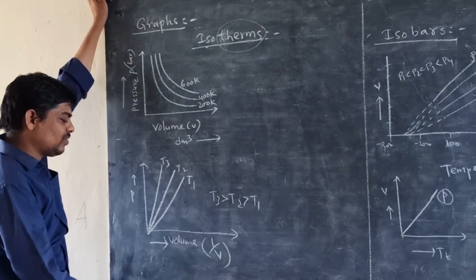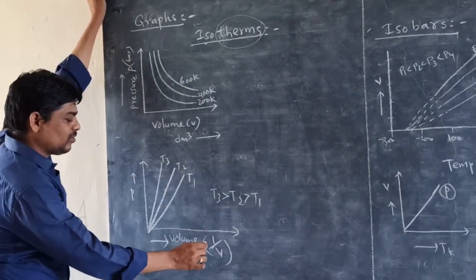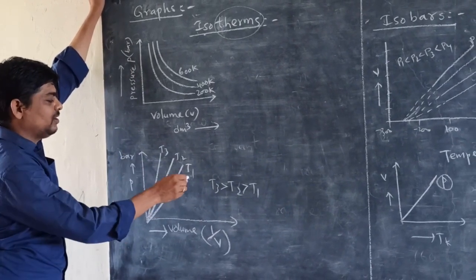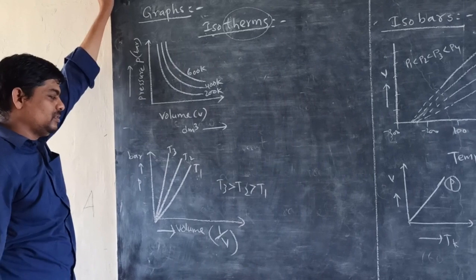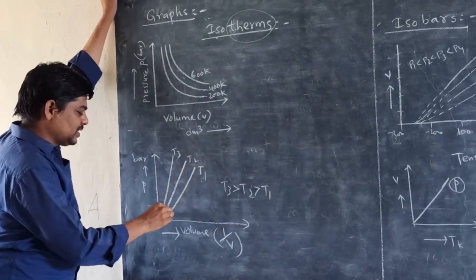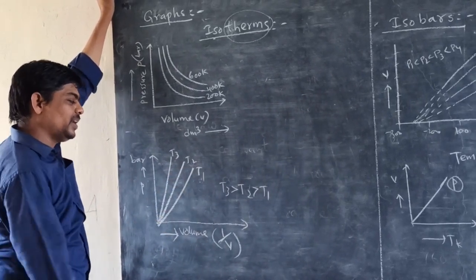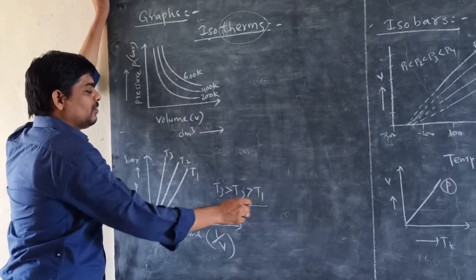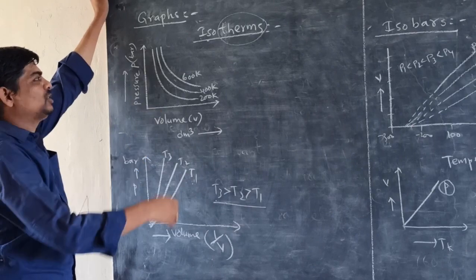Now the second graph. Here also we are taking 1 by V on the x-axis, and pressure in bars on the y-axis. So T1, T2 and T3 are the graphs, which pass through the origin. Here T3 is greater than T2, and T2 is greater than T1. So these are the isotherms.